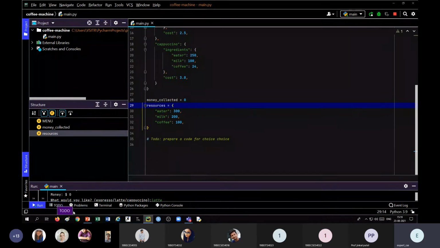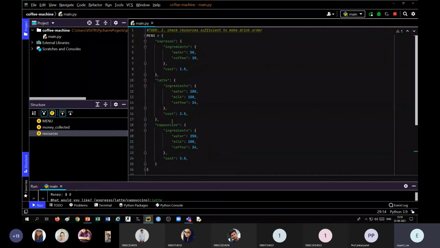If you want to use these to-do facilities of PyCharm, you have to define the to-do in a particular way: your first column must be the hash sign, then TODO all in caps, then any number, 1, 2, 3, 4, whatever you want.